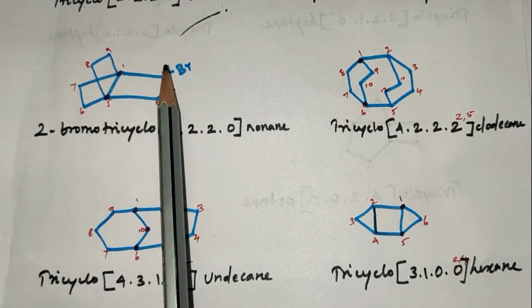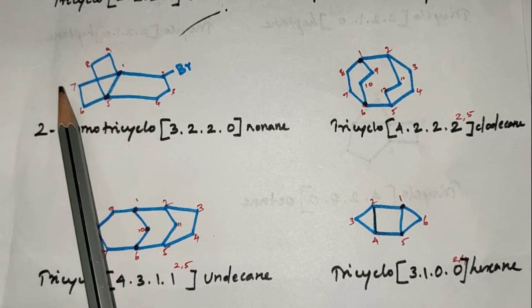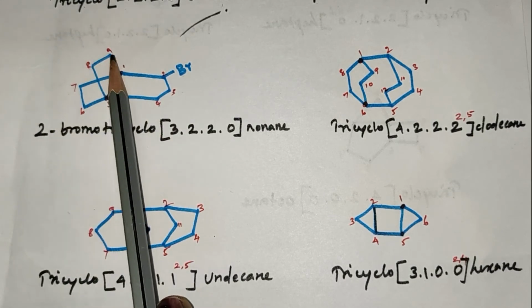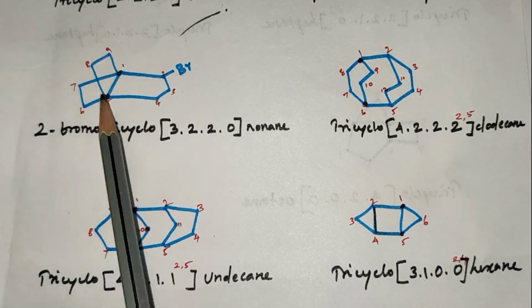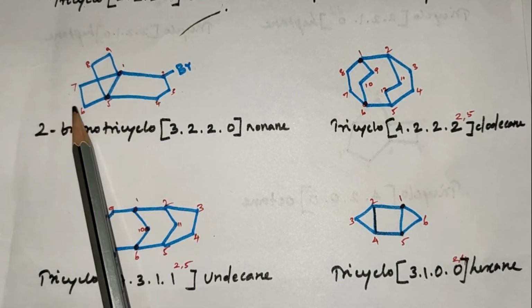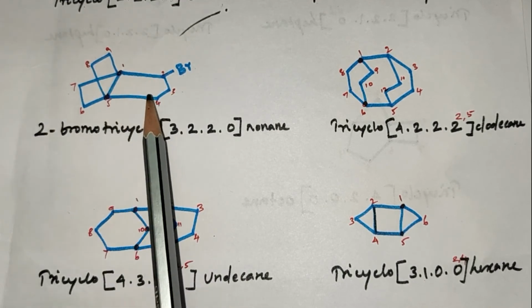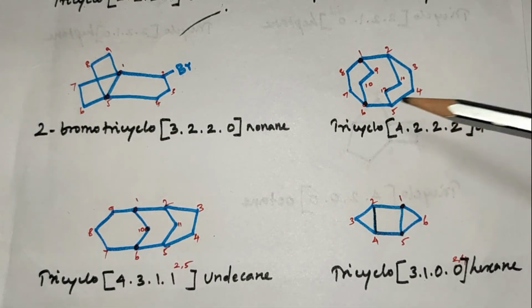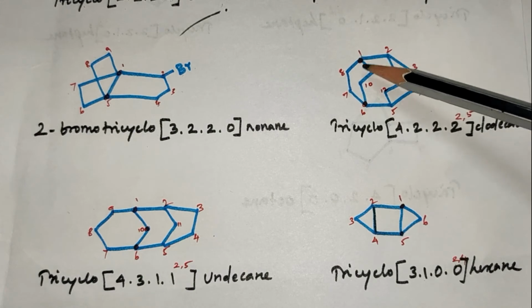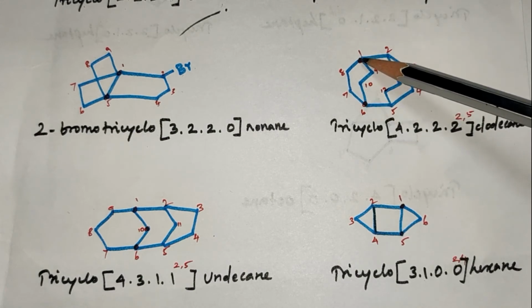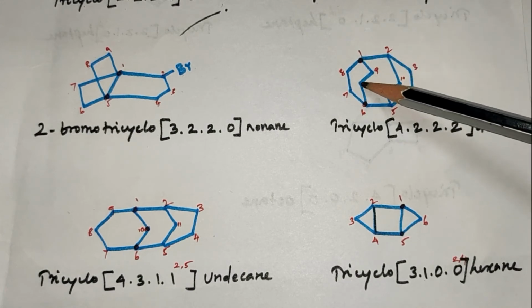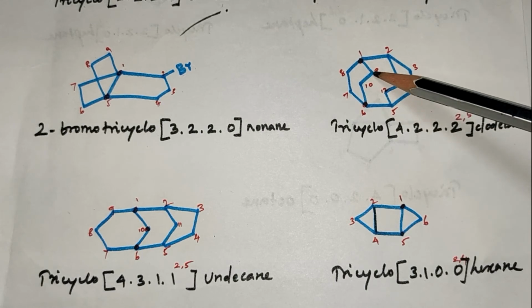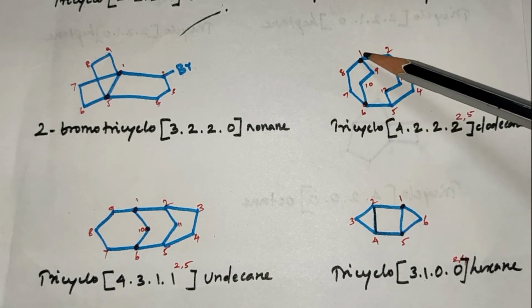So 1, 2, 3, 4, 5, 6, 7, 8 and 9. 2-bromo tricyclo 3,2,2,0 nonane. In this compound, it is a bridgehead position. 2 bridgehead carbons are connecting with 2 carbon atoms. So the numbering is from 1.